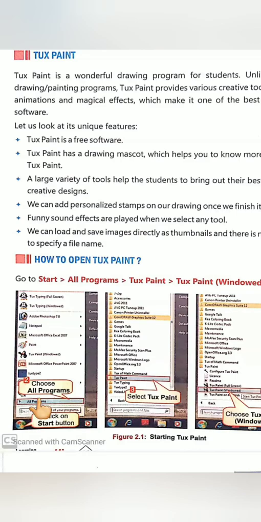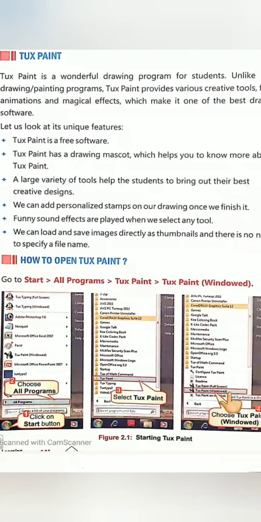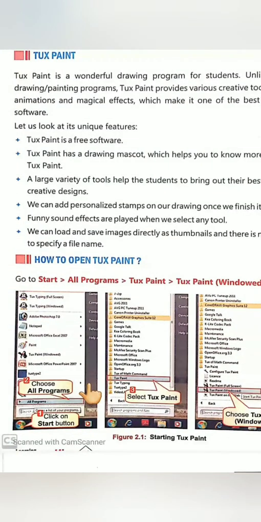Then select Tux Paint. Then you have to select the Tux Paint window.